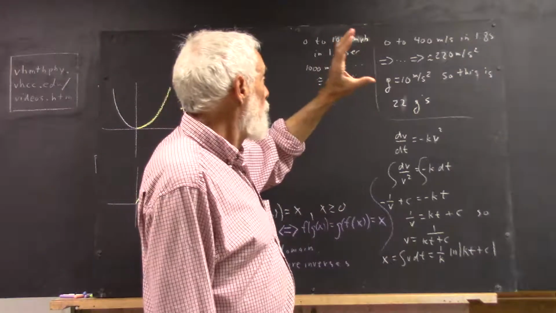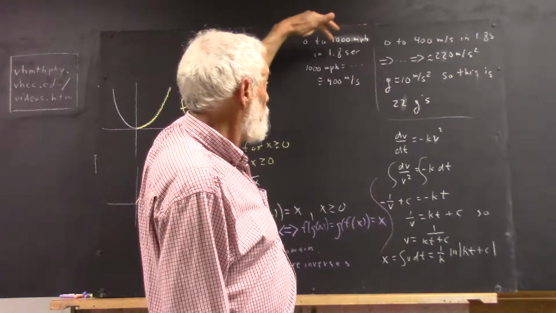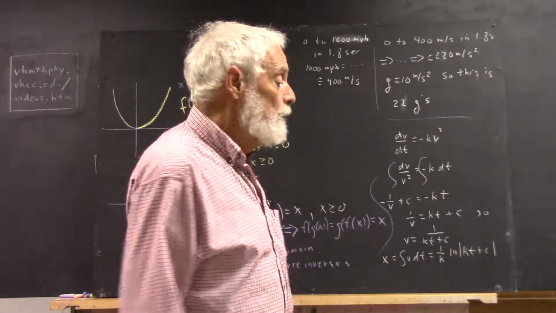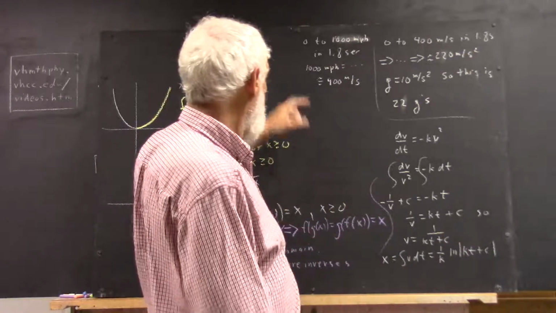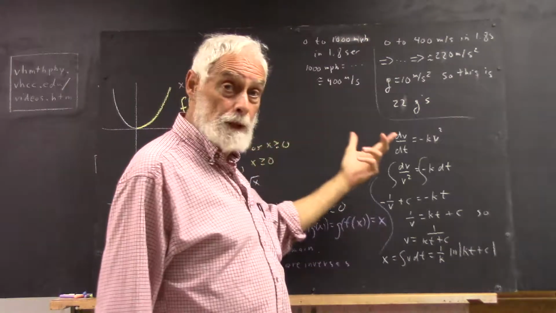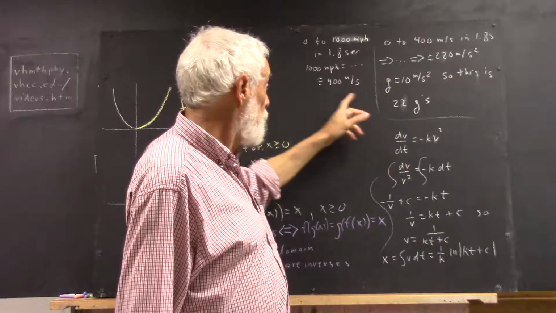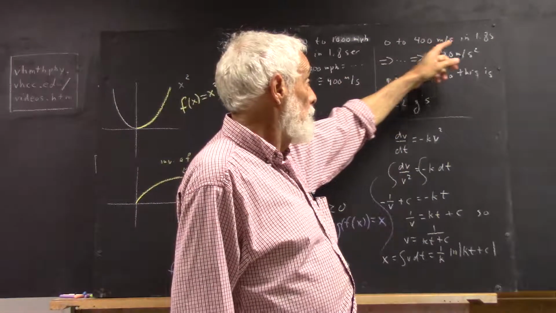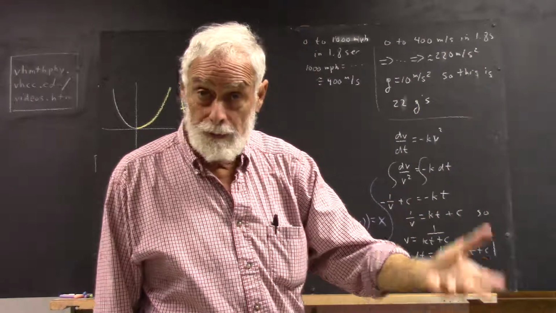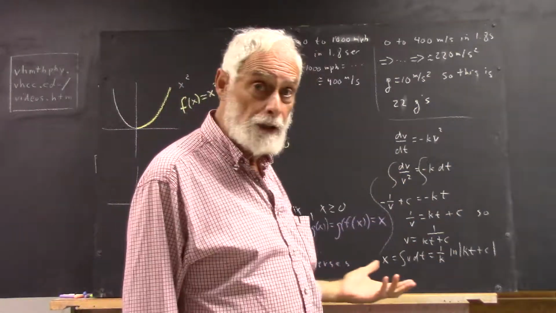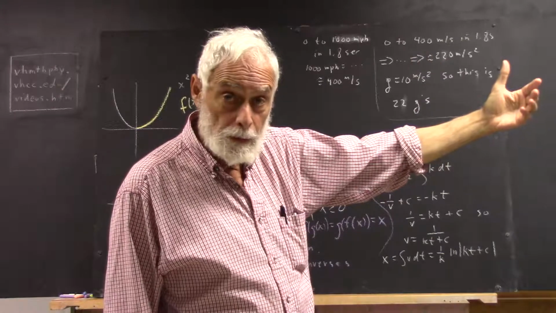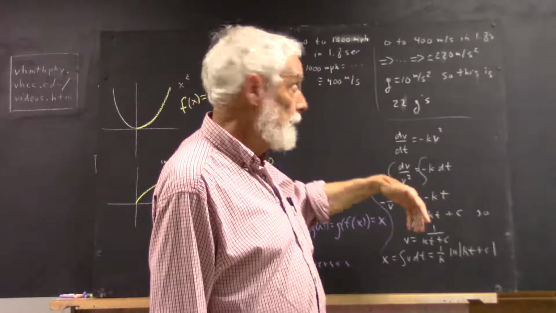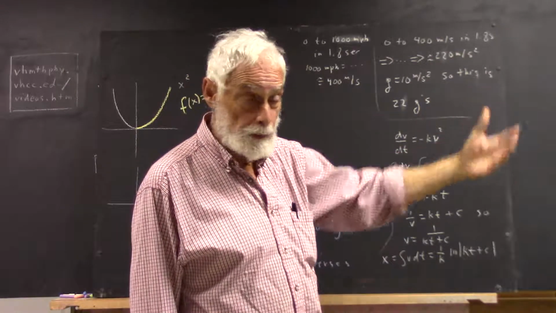Okay, so, well, the problem was you go from 0 to 1,000 miles an hour in 1.8 seconds. You want to know how many G's that is. Well, we want to convert this to metric. So 1,000 miles an hour in metric, and we did the conversion, was 400 meters per second. So we go from 0 to 400 meters per second in 1.8 seconds. Well, what kind of acceleration is that? Well, your change in velocity is 400 meters per second, and your change in clock time is 1.8 seconds, so you divide 1.8 seconds into 400 meters per second.